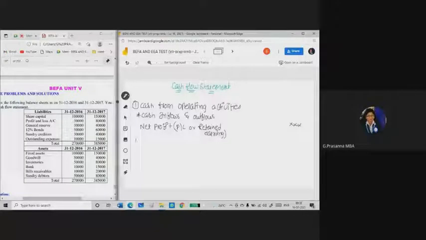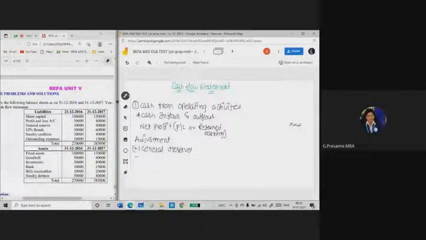To this net profit, you need to add certain adjustments. Okay, what are those adjustments? What adjustments do you need to add to the net profit? If any general reserve is there, just add here general reserve.